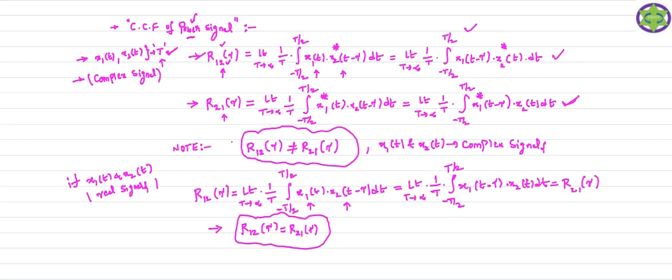So remember here, whenever the signals are complex, this relation is not valid: R12 of tau is not equal to R21 of tau. Whenever the signals are real signals, we can validate this relation. R12 of tau is exactly equal to R21 of tau for the real signals. Now this is the cross correlation function of the power signals. This is the formula we are going to use to calculate the cross correlation function of the power signals.